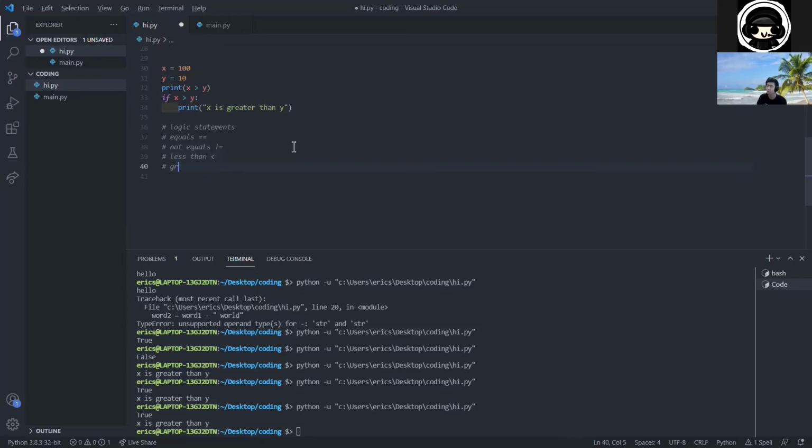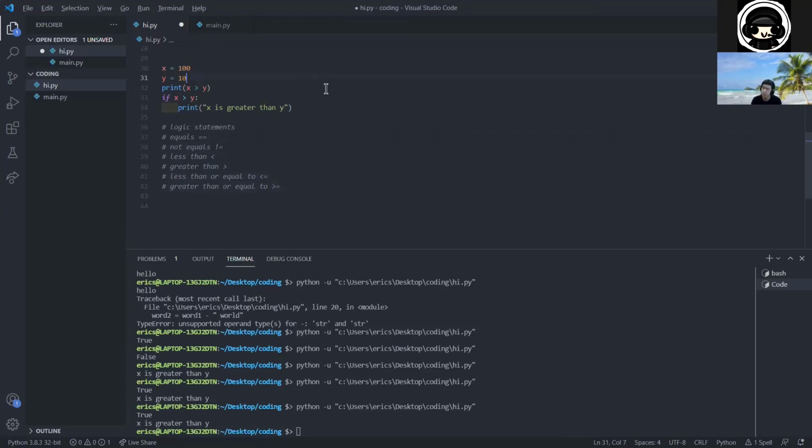We also have greater than, which is the greater than symbol. And then we also have less than or equal to, which I assume we all know what that means, right? So that's the less than or equal to symbol. And then we have the greater than or equal to symbol. So it's a lot like math. Any of these are able to be put in here.